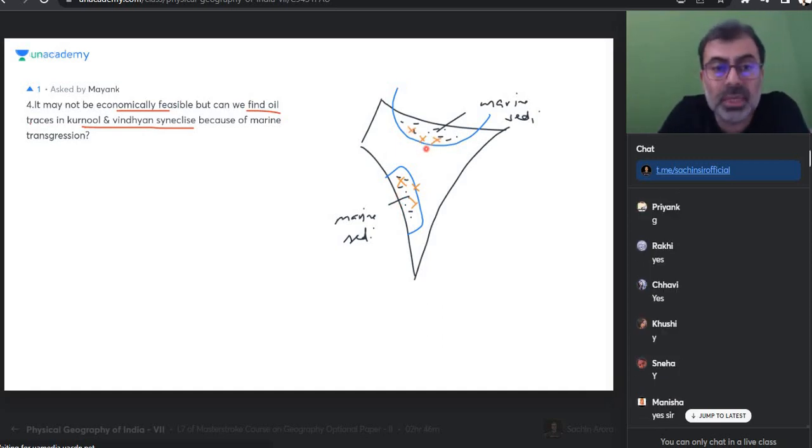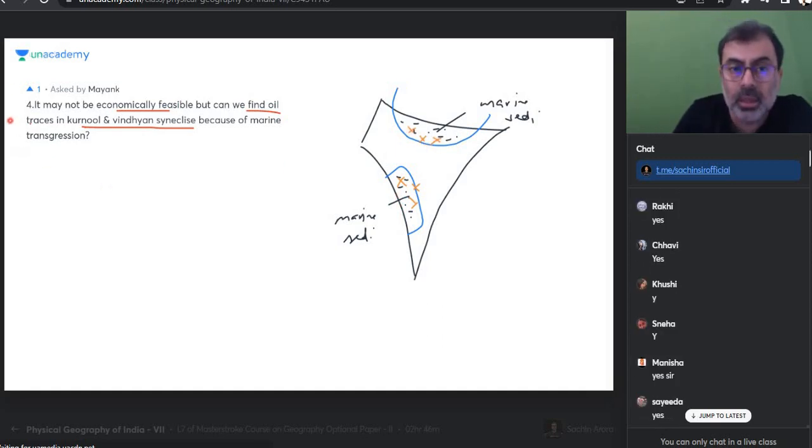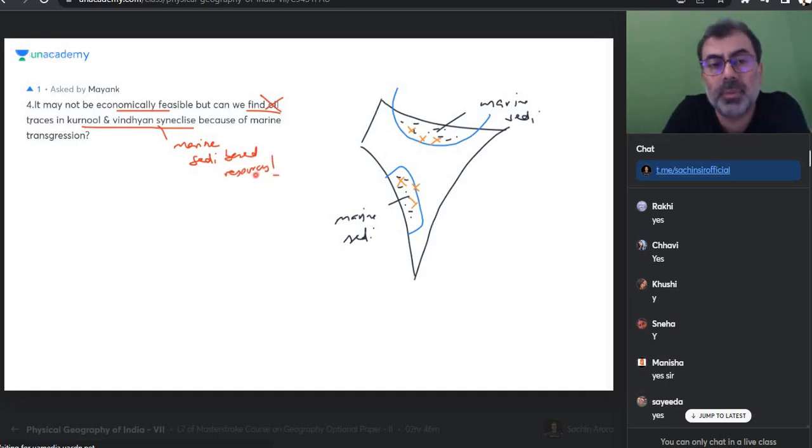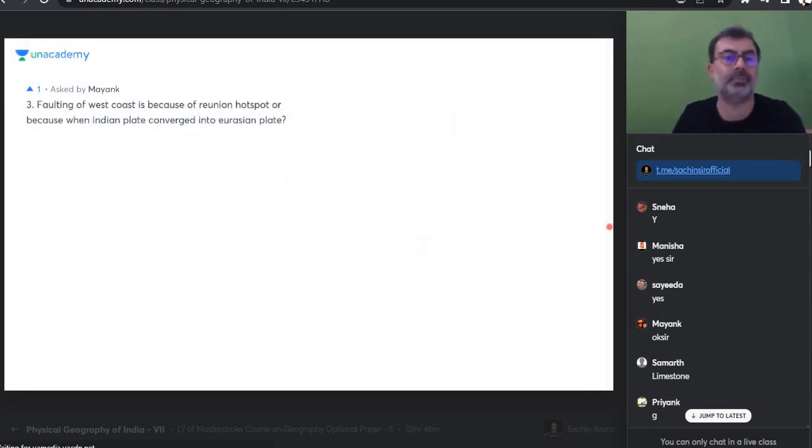So when you are saying Kurnool and Vindhya, is it possible to find oil? There is no oil because oil did not form. But yes, definitely marine sediment-based resources are found. That is absolutely right. Ma'am, did you get your answer? Oil could not form. That process did not happen. But yes, marine sediment-based resources like limestone and dolomite will definitely be there. Perfect. Some salts may also be there.